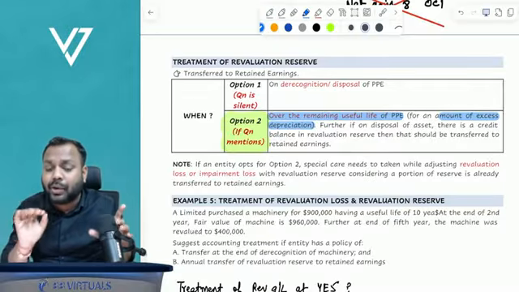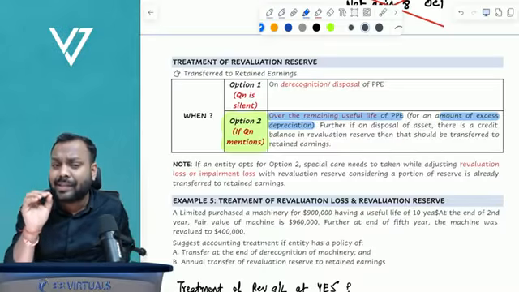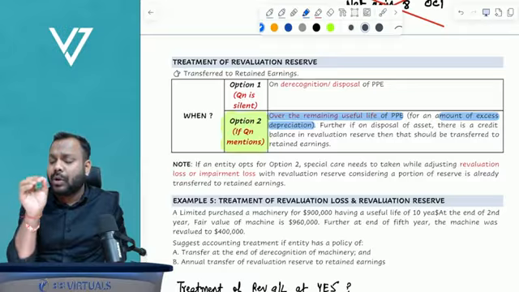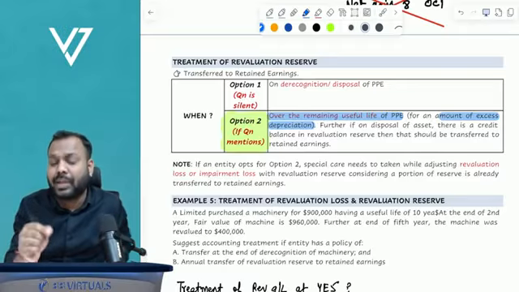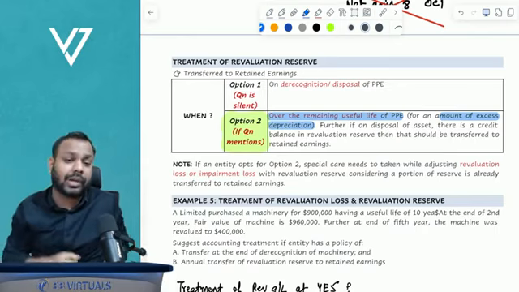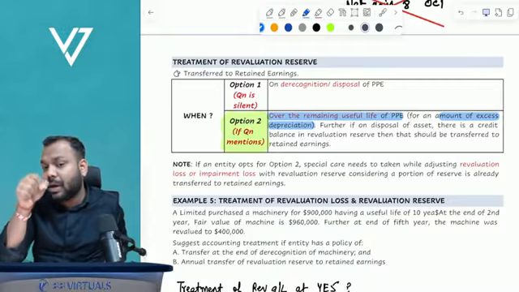We are not required to touch the excess depreciation. We are not required to touch the depreciation amount. The depreciation amount remains intact as it is in P and L. That's a mistake which almost 95% of students make in the exam. Okay, so if you are one of them, please make a note of it.